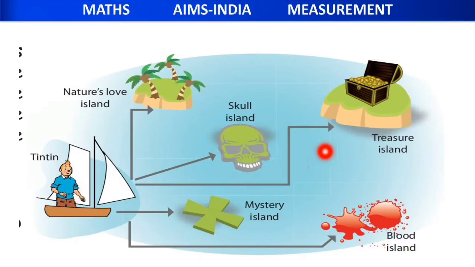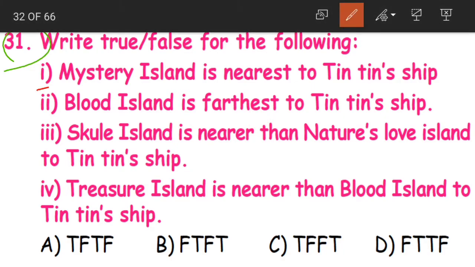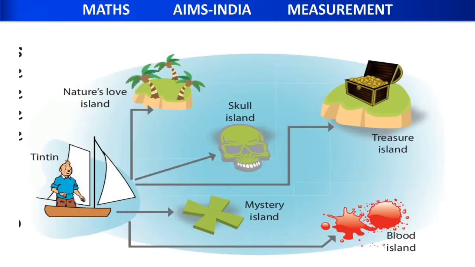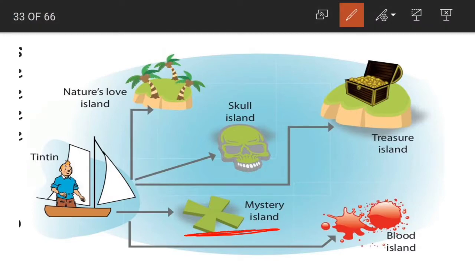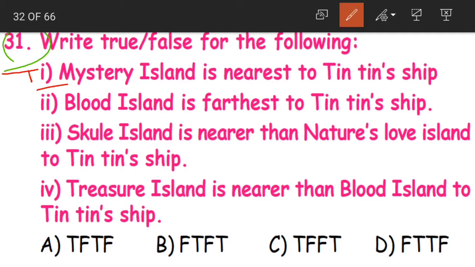So this is our map. By studying this map, we have to answer these questions. We have to write which are true and which are false. If you look at statement 1, Mystery Island is nearest to Tintin's ship. Where is Mystery Island here? This is Mystery Island. Is this correct, children? Yes, when we compare all other islands, Mystery Island is the nearest. So statement 1 is true.